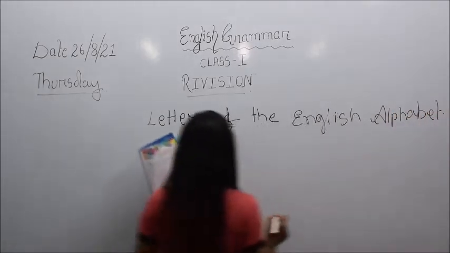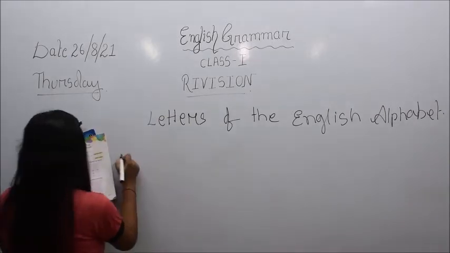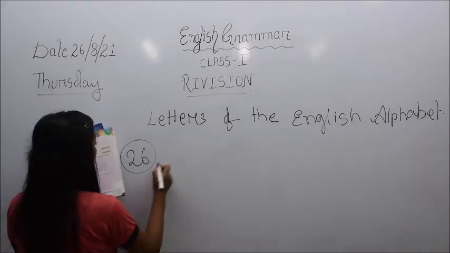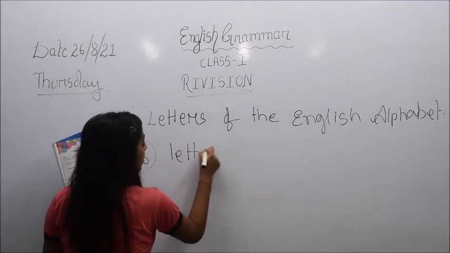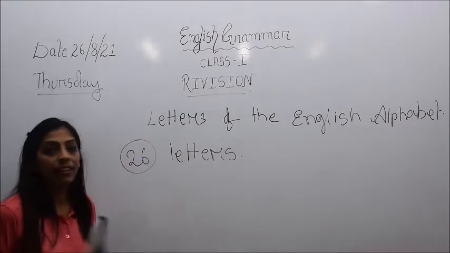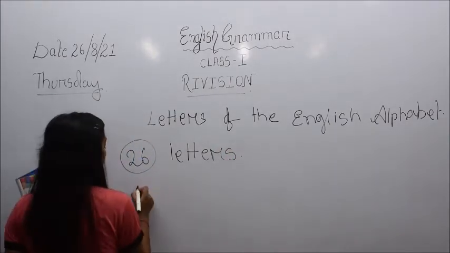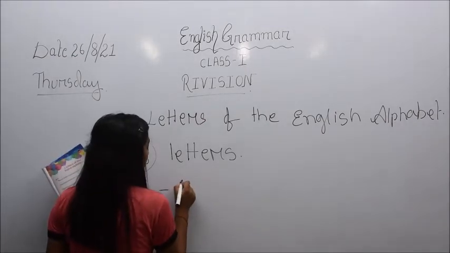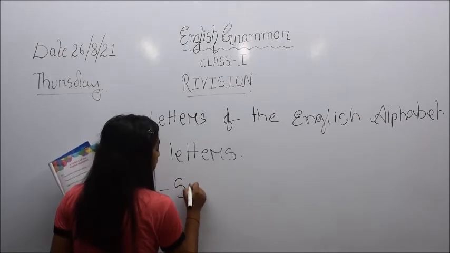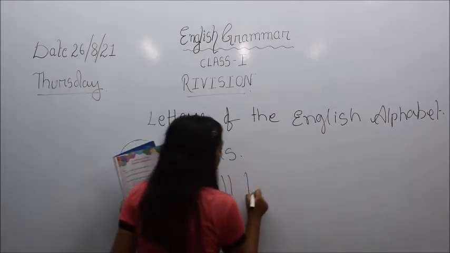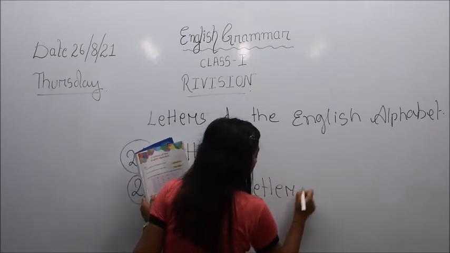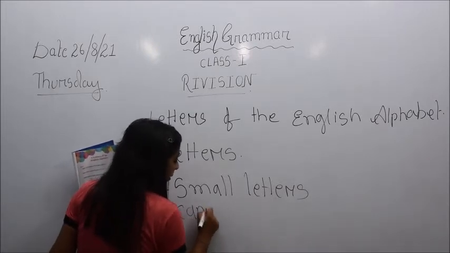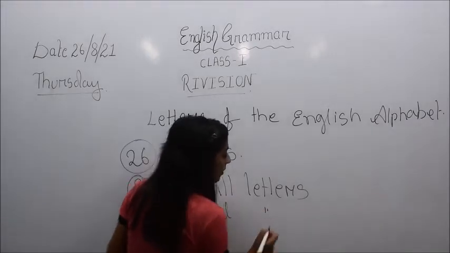In this lesson, children, we had studied that there are total 26 letters in the English alphabet. And these 26 letters can be written in how many forms? It can be written in 2 forms: in small letters, and in capital letters.